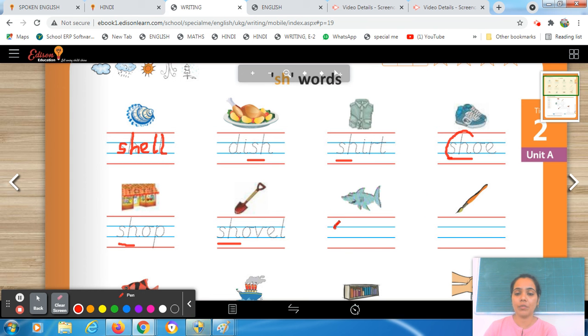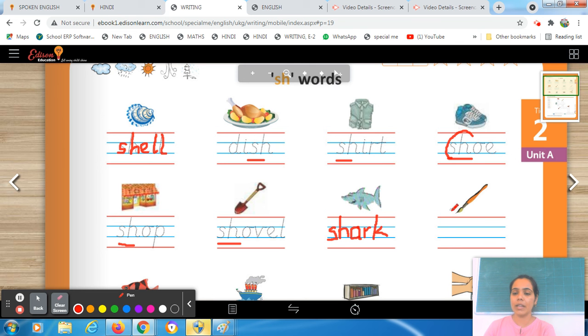So here you have to write the word on your own. So the sh sound will give you sh. The next sound is r. So here you have to write sh, r, k. The ending sound is k, shark. So here you have to write k, shark, right?